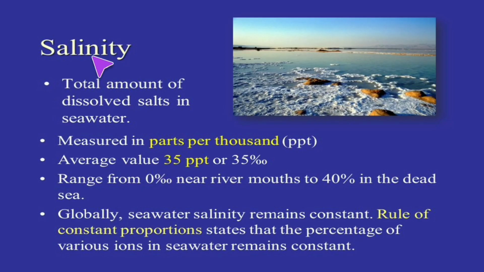Now let us learn about salinity. Total amount of dissolved salt in the seawater is known as the salinity. It is measured in parts per thousand, known as ppt. The average value is 35 ppt or 35%. The salinity ranges from 0% near the river mouths to 40% in the Dead Sea. Globally, seawater salinity remains constant. The rule of constant proportion states that the percentage of various ions in the seawater remains constant.